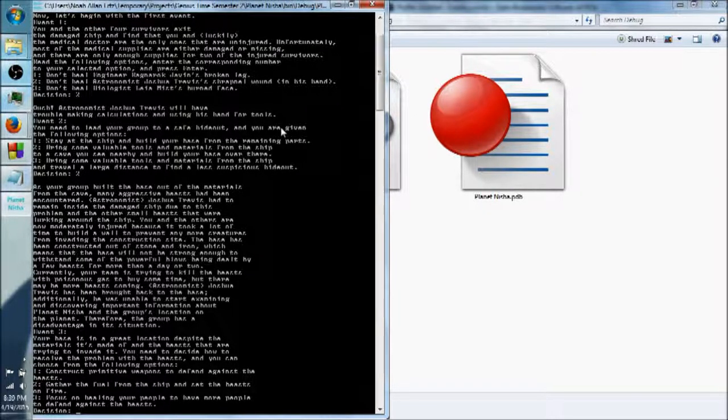Now we go on to event 3. Your base is in a great location despite the materials it's made of and the beasts that are trying to invade it. You need to decide how to resolve the problem with the beasts, and you can choose from the following options. Number 1, construct primitive weapons to defend against the beasts. Number 2, gather the fuel from the ship and set the beasts on fire. Number 3, focus on healing your people to have more people defend against the beasts.